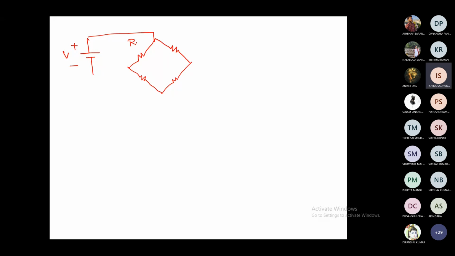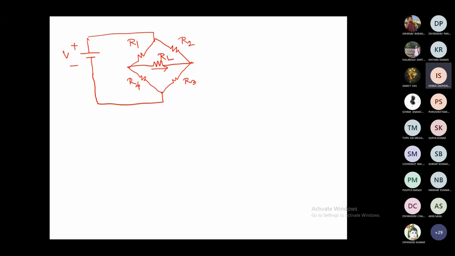R1, R2, R3, R4 are all unequal. Here you have RL, and you have to find the current through RL using Thevenin's theorem.